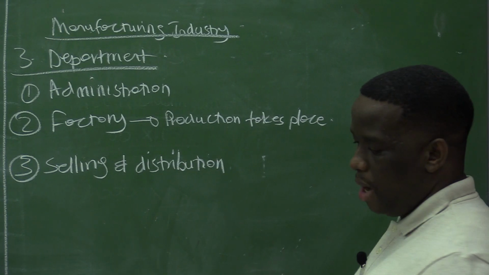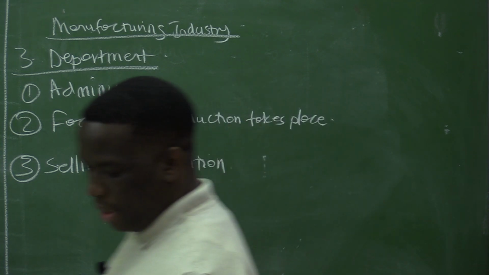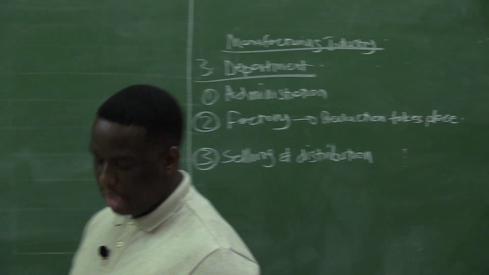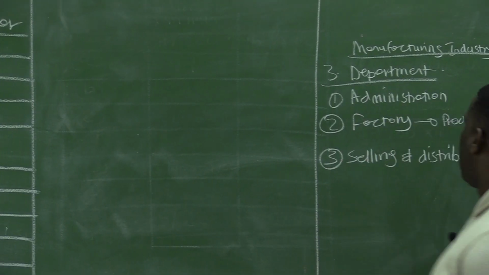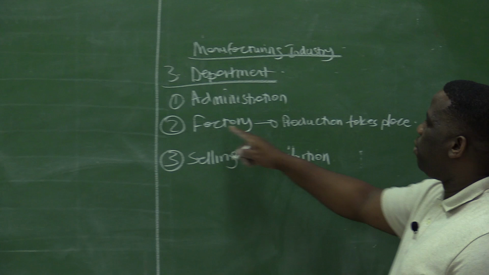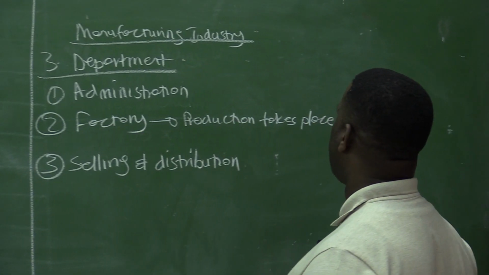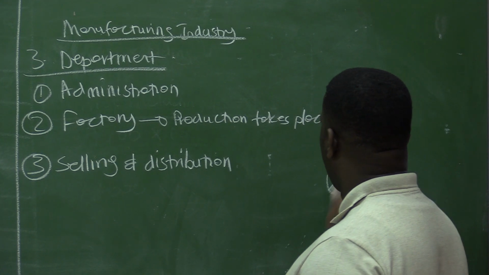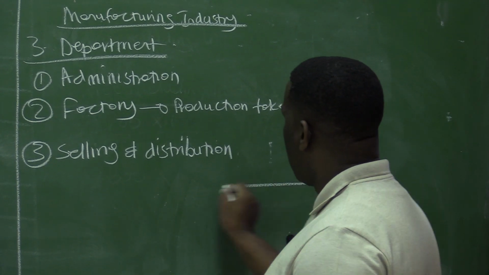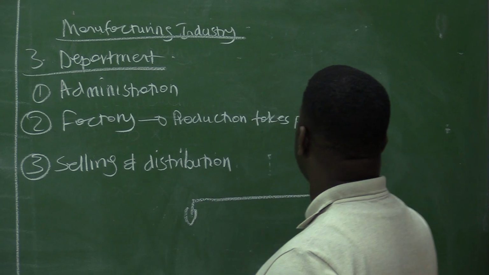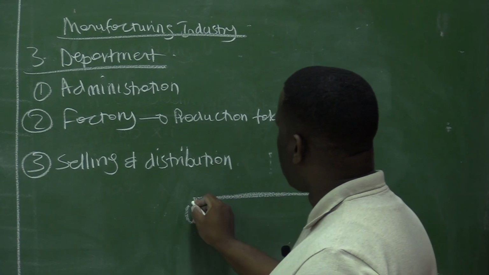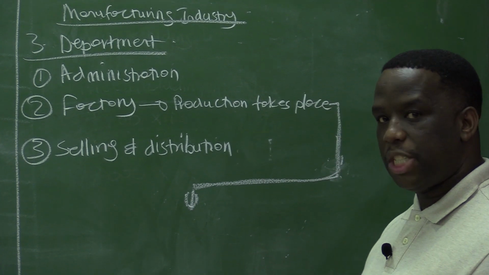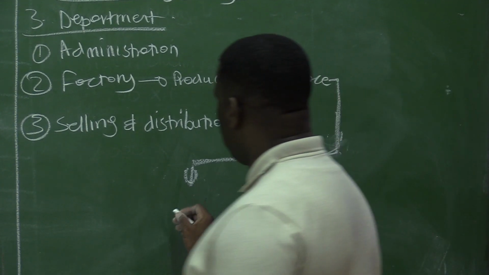So now, our question 2 requires that we do the production cost statement. The production cost statement falls under the factory department. We must understand, and it is important that we always emphasize, that under the factory department, where production takes place, there will be 3 costs involved.